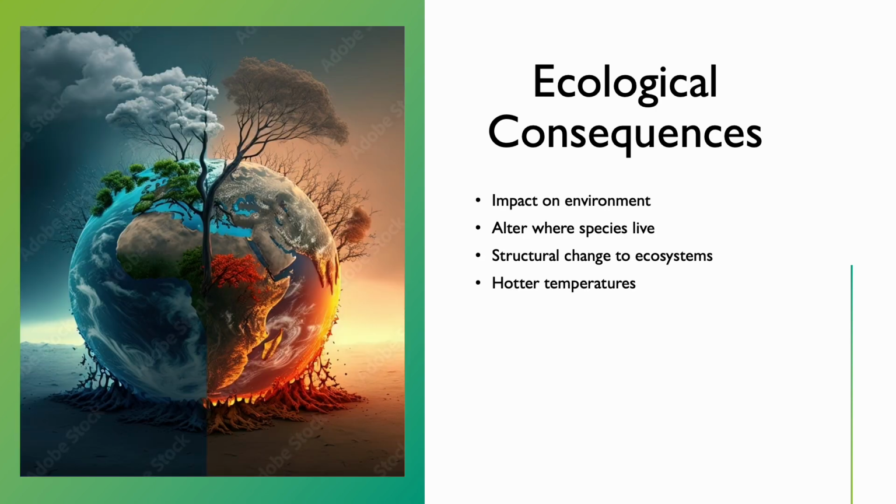Climate change leads to shifts in temperature and precipitation patterns affecting ecosystems like forests, wetlands, and coral reefs. Natural disasters such as wildfires and hurricanes can further disrupt habitats, leading to the loss of biodiversity. Rising temperatures and changes in weather patterns force species to adapt or migrate to new habitats. This migration can disrupt food webs and alter species interactions, leading to changes in the ecosystem structure and function.